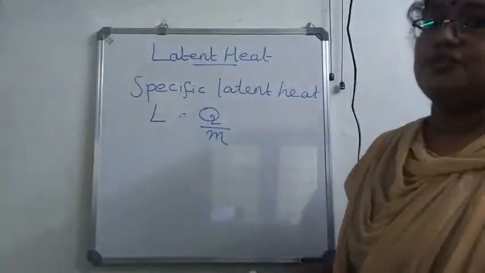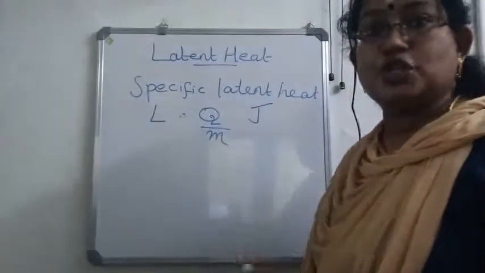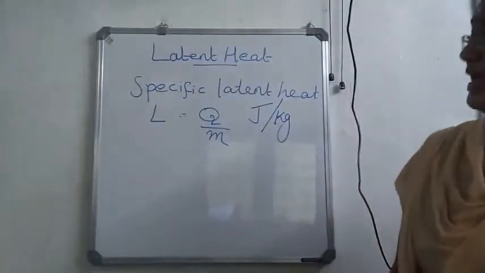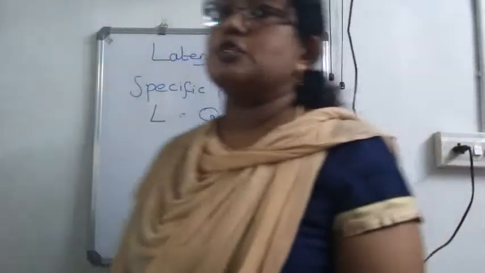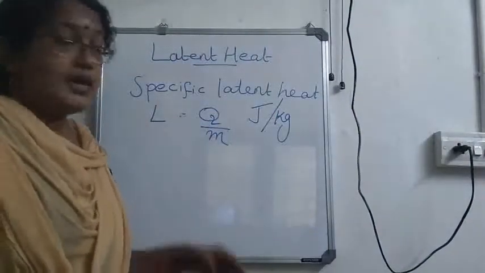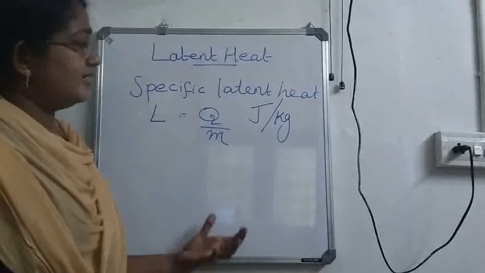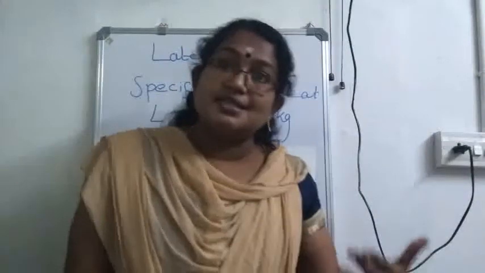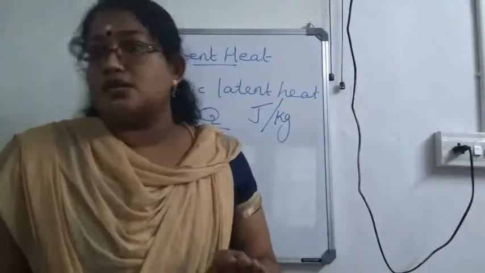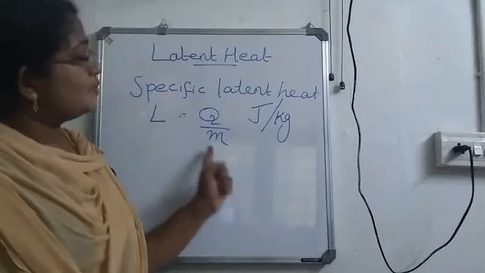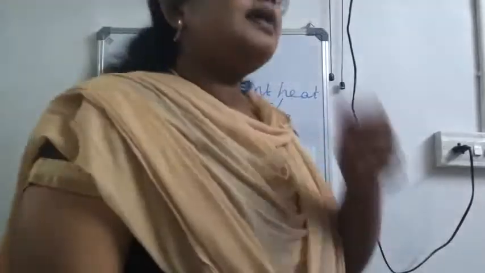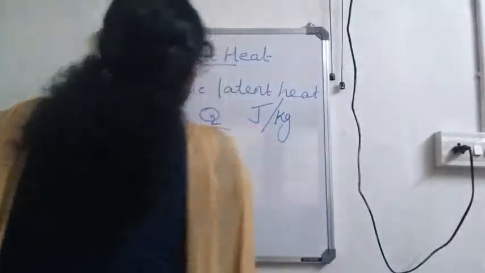Now what about the unit for this? Q is heat energy, so joule. This is the SI unit for latent heat or specific latent heat. Okay, so is it clear? Specific latent heat is the amount of heat energy absorbed or released in order to change the state of a substance at constant temperature. So we have L is equal to Q by M and its unit is joule per kilogram.